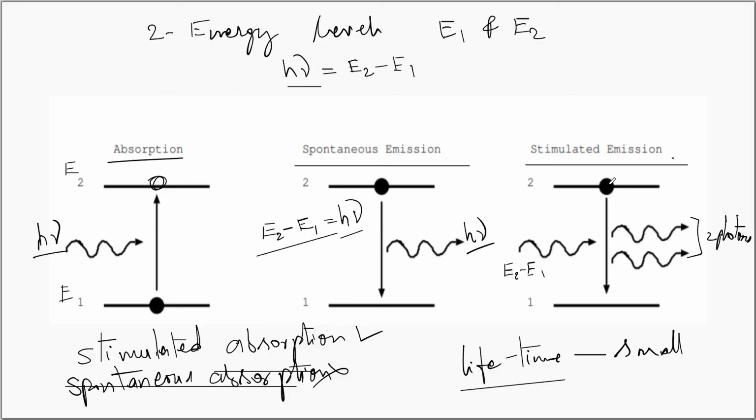Similarly, while the electron is in the excited state, if another photon of the same energy comes in resonance with the excited electron, then two identical photons will be released in this process, and at the end of the process the electron goes to the ground state or E1 state, and this process is called as stimulated emission process. These are the three quantum processes that are involved in lasing or in any process where radiation interacts with the matter. They are absorption, spontaneous emission, and stimulated emission.